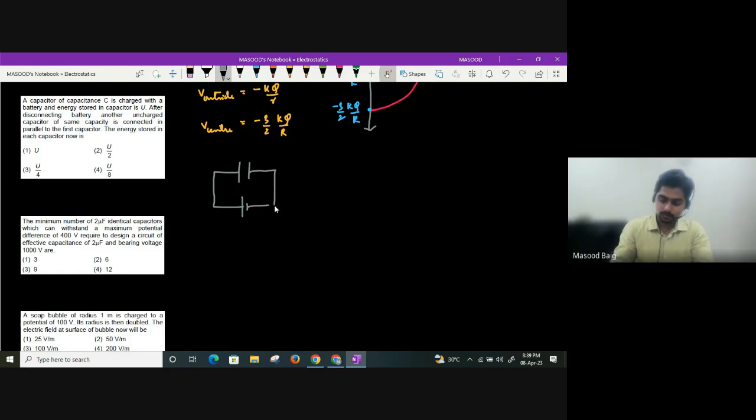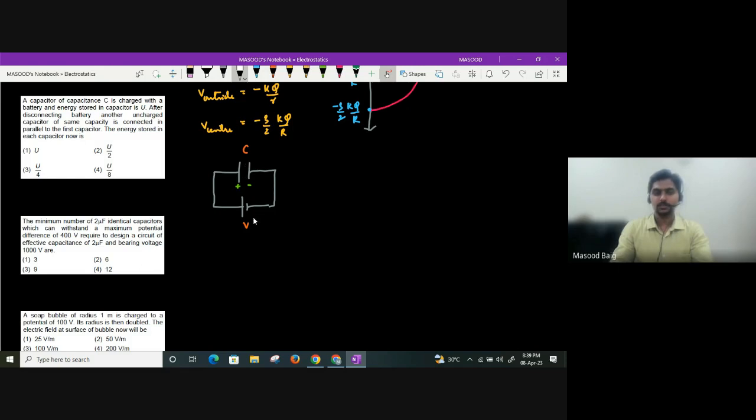Okay. So what is going to happen? Capacitance will never depend on charge or potential difference. Let us say its capacitance is C. This plate is connected to positive charge, so it will be at higher potential. So this plate will become positively charged, and this plate will become negatively charged. Energy stored is U.